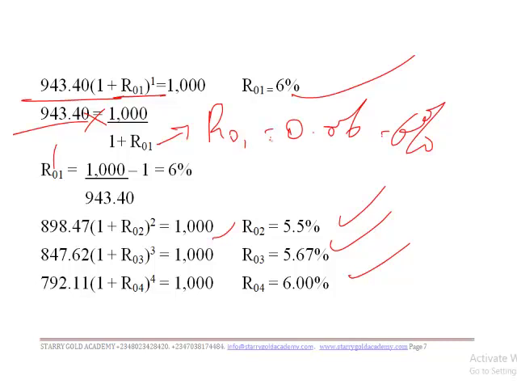So we are just trying to look at the effective rate of the difference between the face value and the actual amount that the bond was issued for.